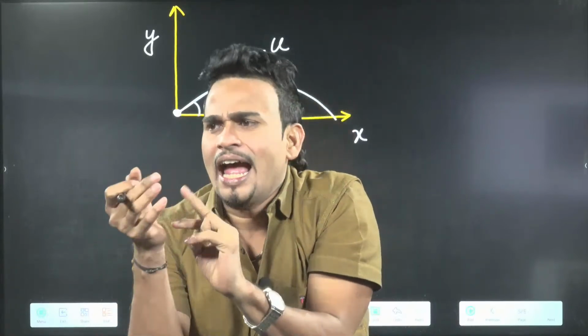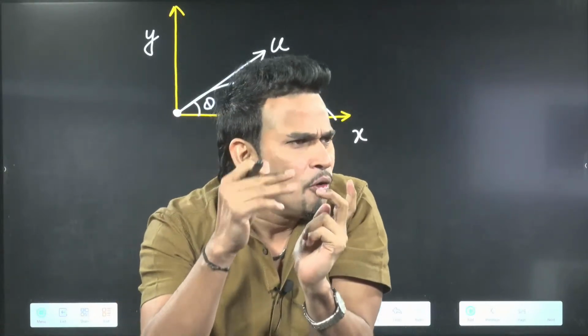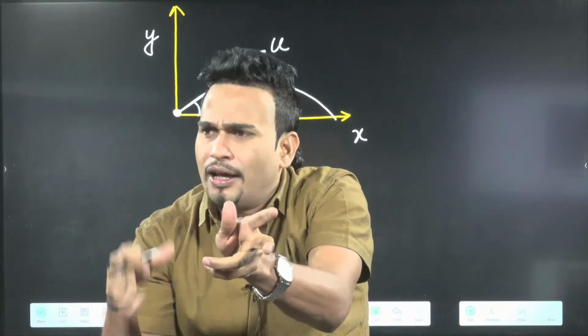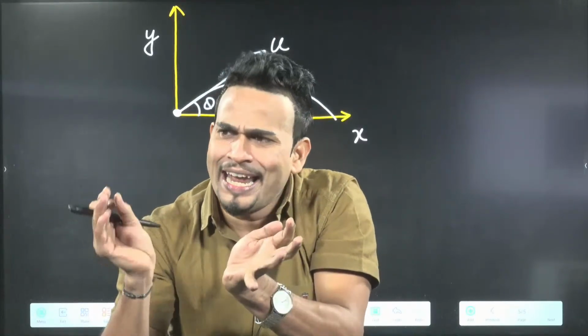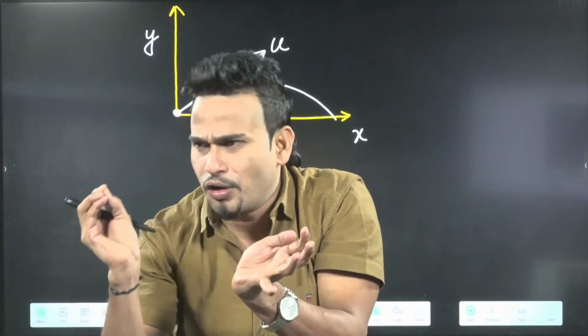For example, for a hyperbola, y is proportional to 1 by x. What is y? The y coordinate of the particle. What is x? The x coordinate. So equation means you have to relate the x coordinate and the y coordinate.